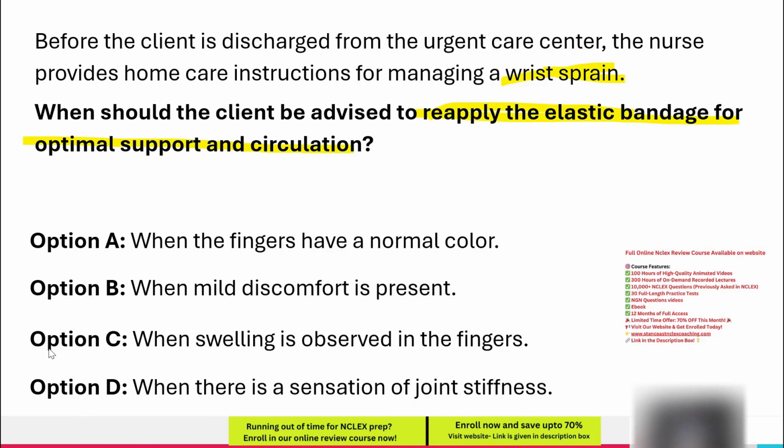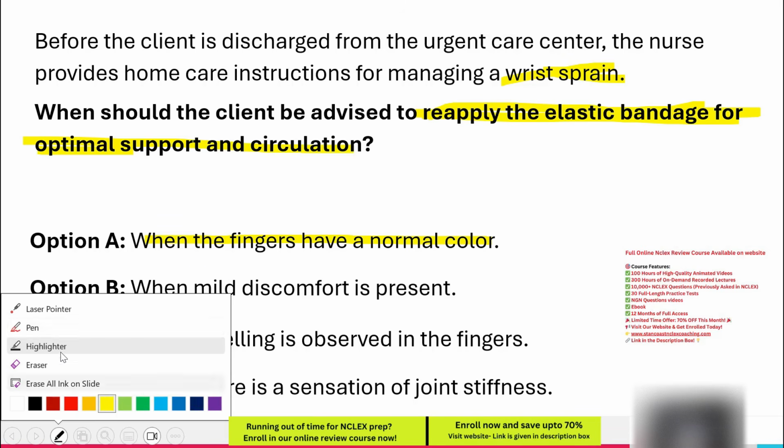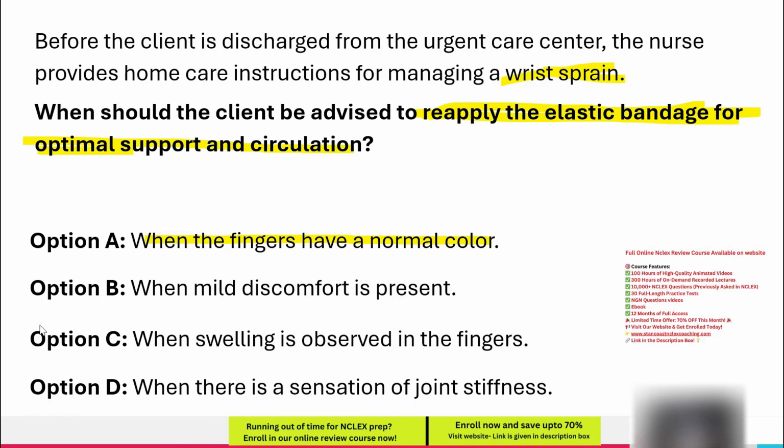What is the question asking for? The phrase, "When should the client reapply?" implies that we need to identify a sign that indicates the bandage needs to be adjusted. Option A, when the fingers have a normal color. Normal finger color indicates adequate circulation, meaning the bandage is not too tight and does not need to be reapplied. Since the purpose of rewrapping is to address restricted blood flow or discomfort, there is no need for adjustment in this case. Because the question asks when reapplication is needed and this option does not indicate a problem, this option is incorrect.